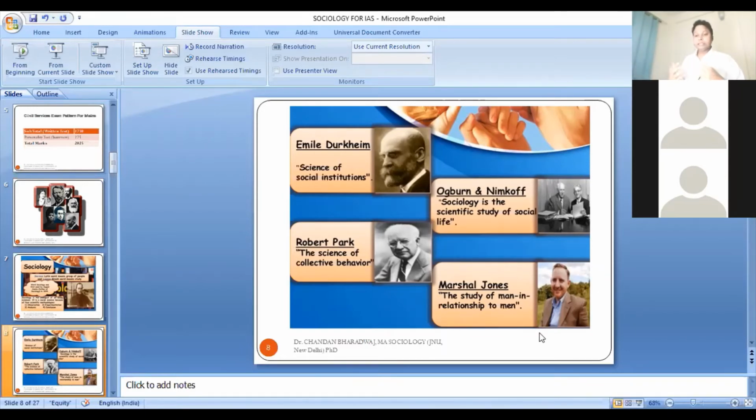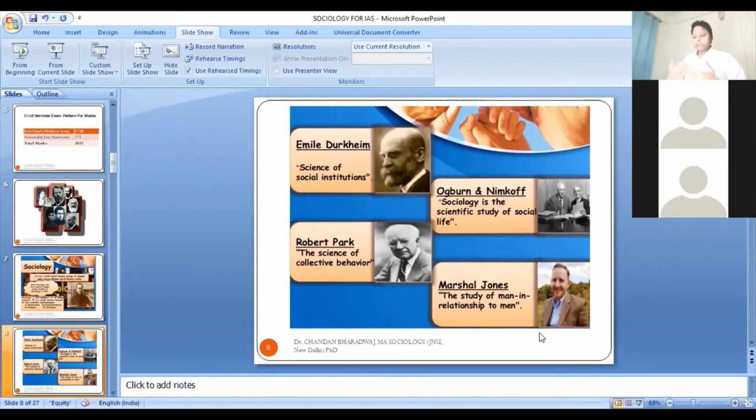So you will see that there are different kinds of approaches to studying sociology. Initially, the focus was on the study of social institutions. Later on, they wanted to study different walks of life, different aspects of social reality. Later on, some sociologists focused on collective behavior, and some, I will discuss this interactionist approach.